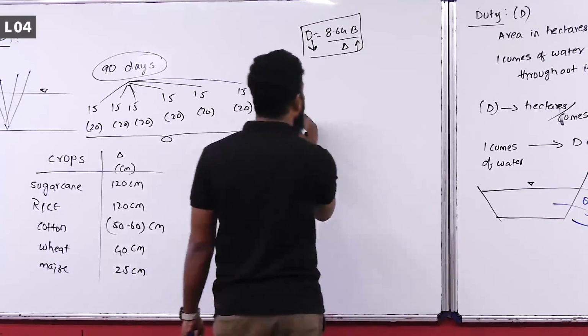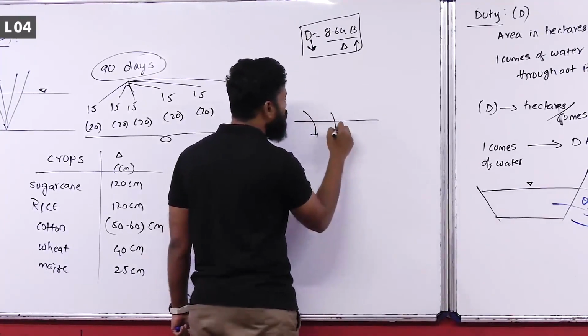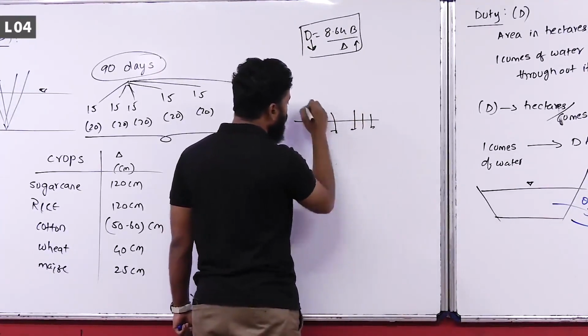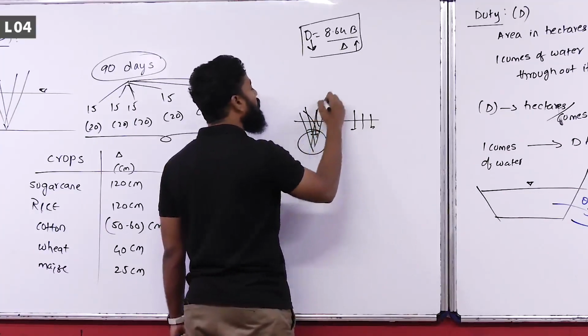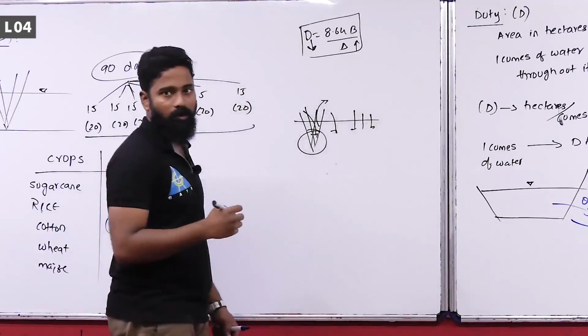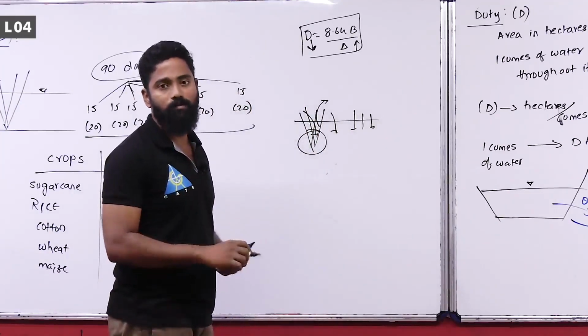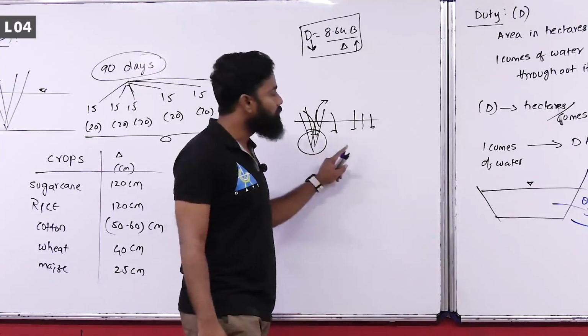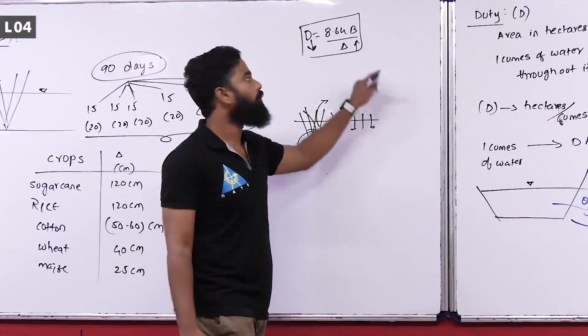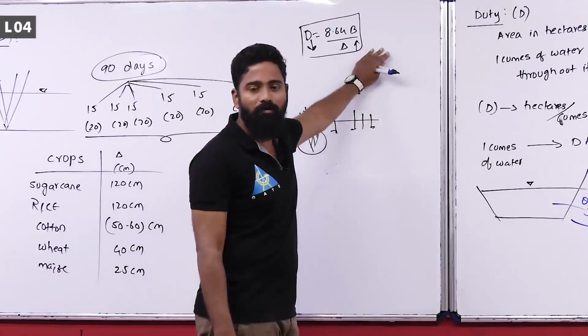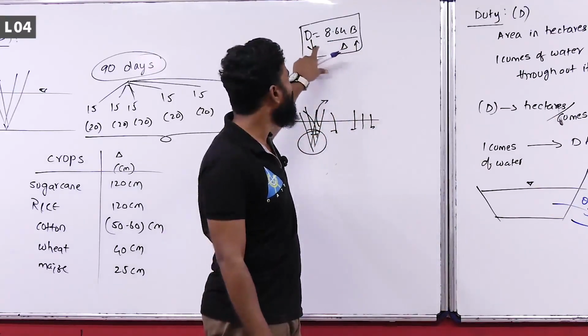That is the idea. What happens? Permeability is more, means water goes inside. Once water goes inside, more amount of water is available for the roots. The plant grows at a better rate. So, duty increases. That is what I am saying. So, if soil permeability is more, then duty is also more. Based upon the type of the crop, if delta is more, then duty will be less.